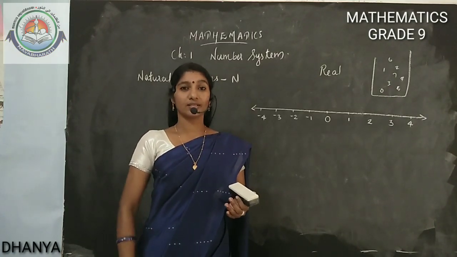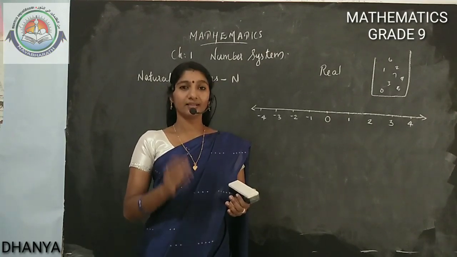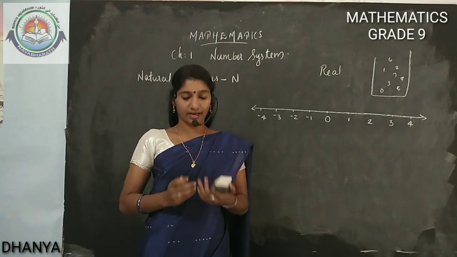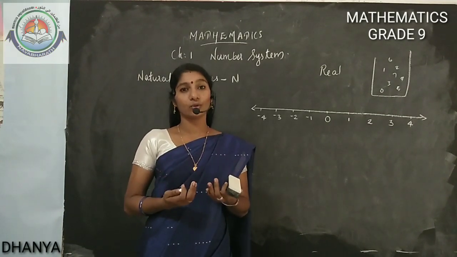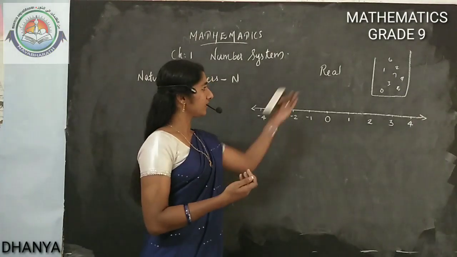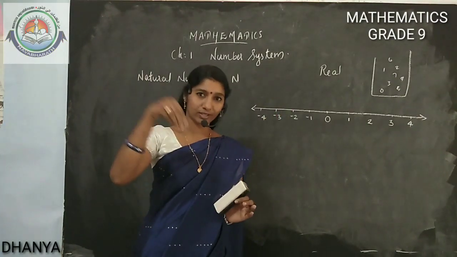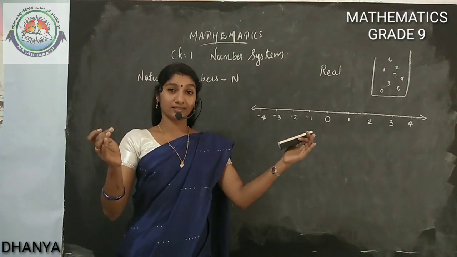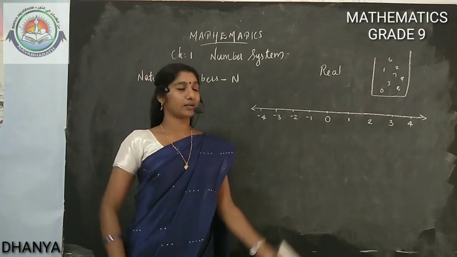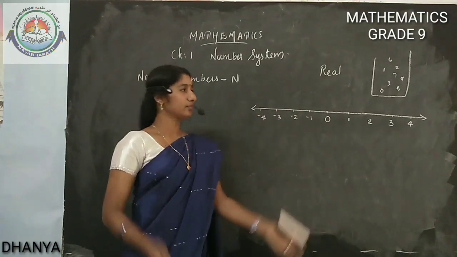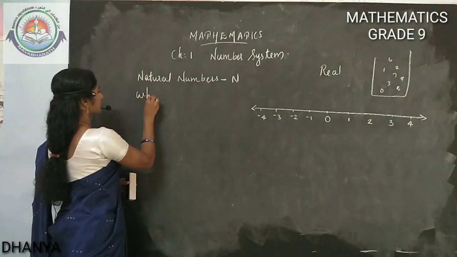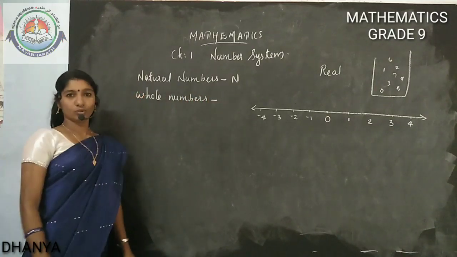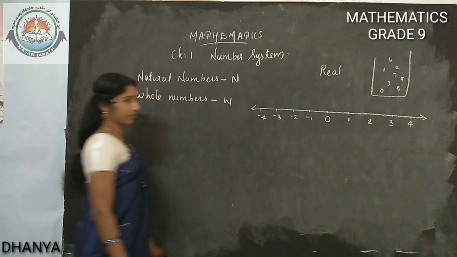What is 0? 0 is a number representing nothing. We need a digit to say nothing. Now I don't have any money. So I will say I have 0 money with me now. So 0 also inserted in that number. We put that 0 also in the bag. Now the bag expanded. Infinite numbers are there already, plus one more number. So again infinite numbers. We got another set of numbers. We will call it whole numbers.